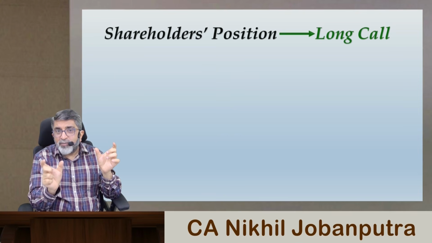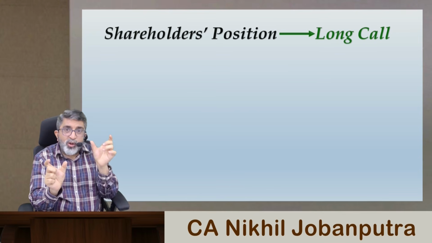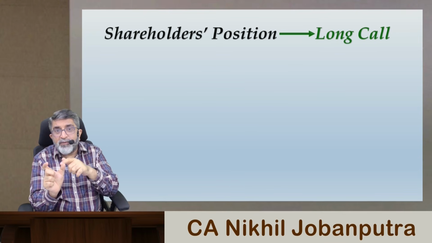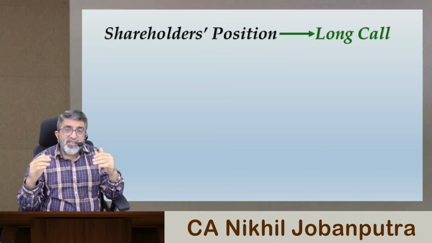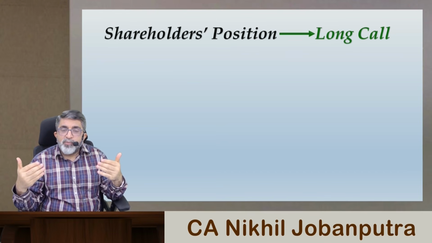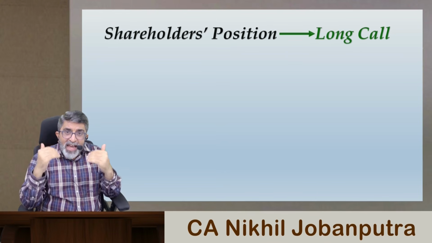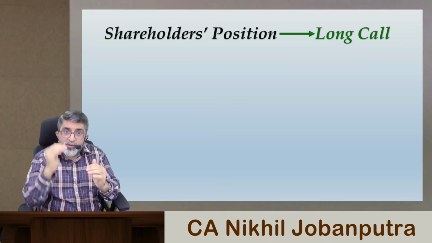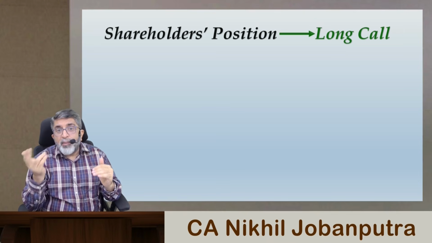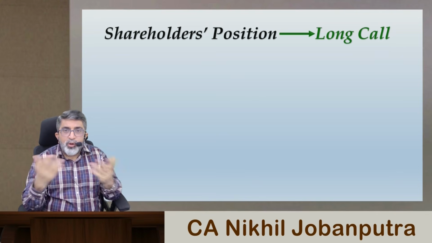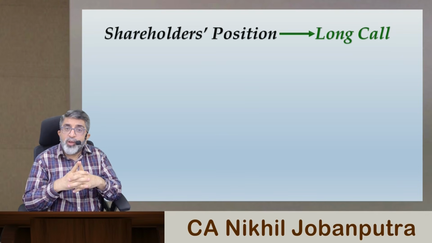What was the exercise price over there? The exercise price was the value of debt. So because the market value of the asset was greater than the value of debt, it was as good as holding a call option. And if the value of the assets falls below the amount of debt, the shareholders will not choose to exercise the option.